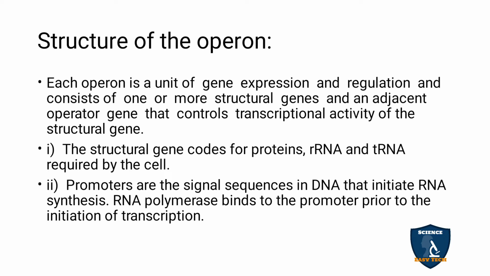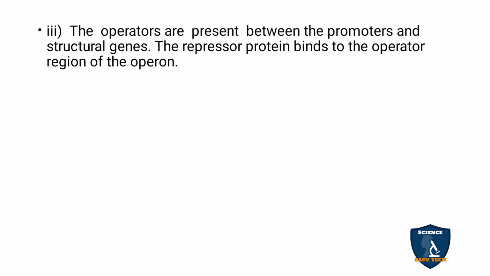The promoters give the signal to synthesize RNA. Before the initiation process, the RNA polymerase binds with the promoter. The operator is present in between the promoter and the structural gene, so that it can operate the promoter and the structural gene together.